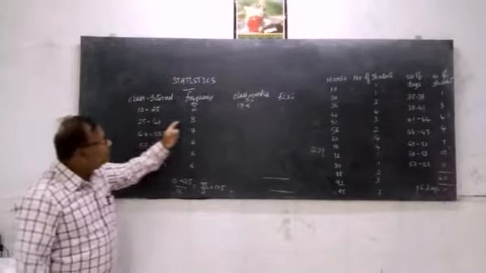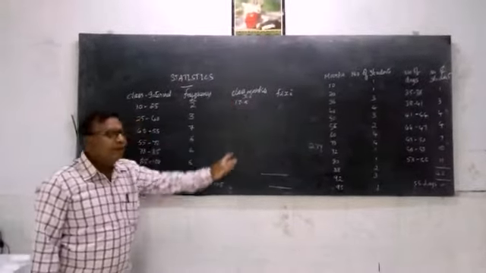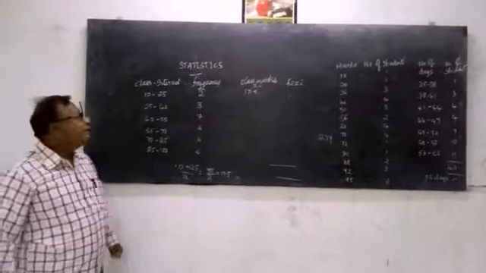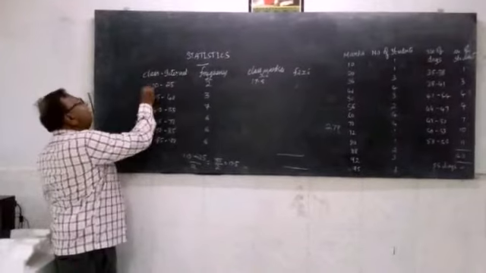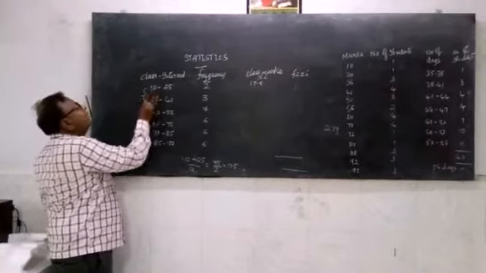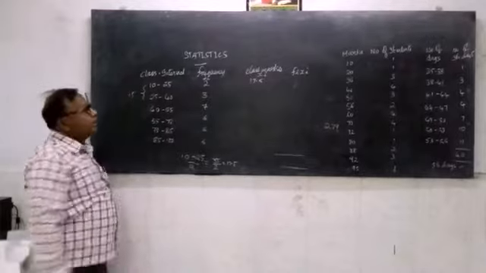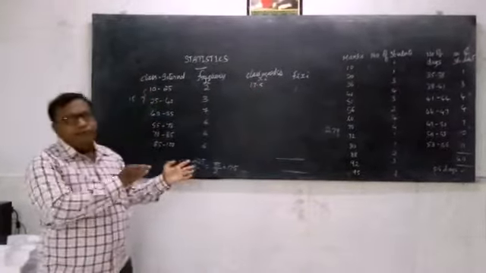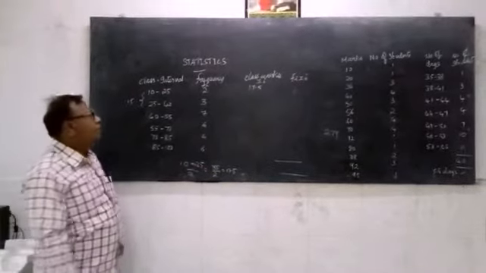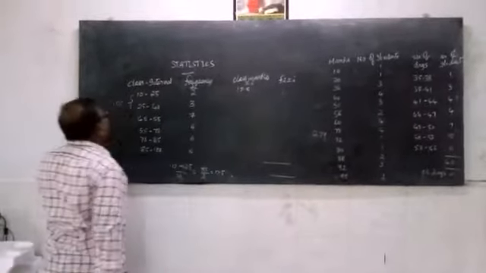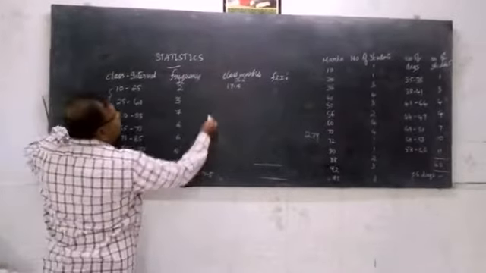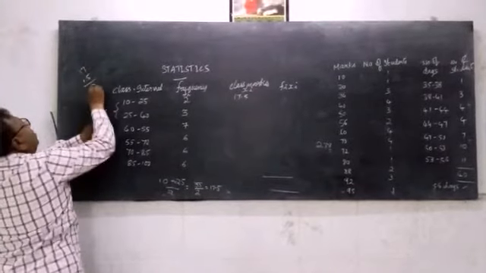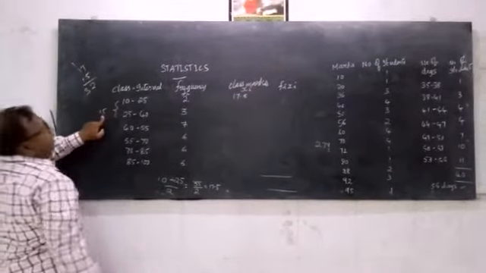For the second class interval we have to do it in a similar way. Instead of doing it again and again, we employ an easier method. What is the length of the class here? 25 minus 10, it is 15. So we simply keep on adding 15 to the previous value to get the next value. For 17.5, if I add 15, it will be 32.5.